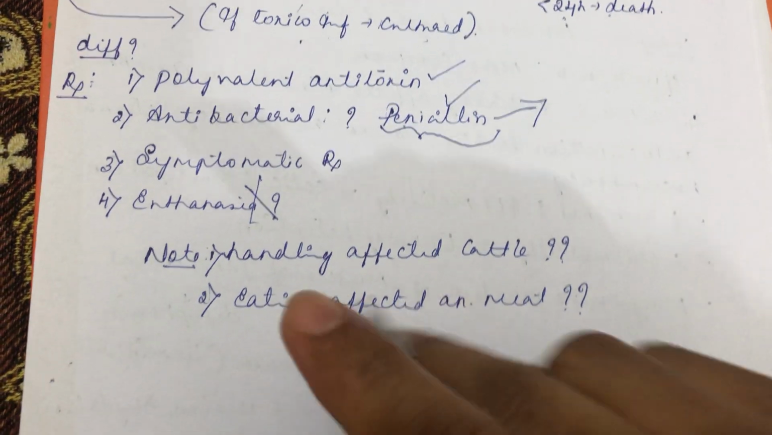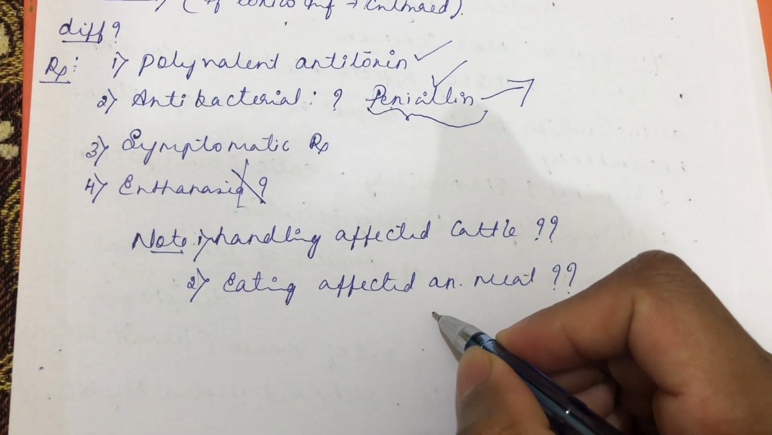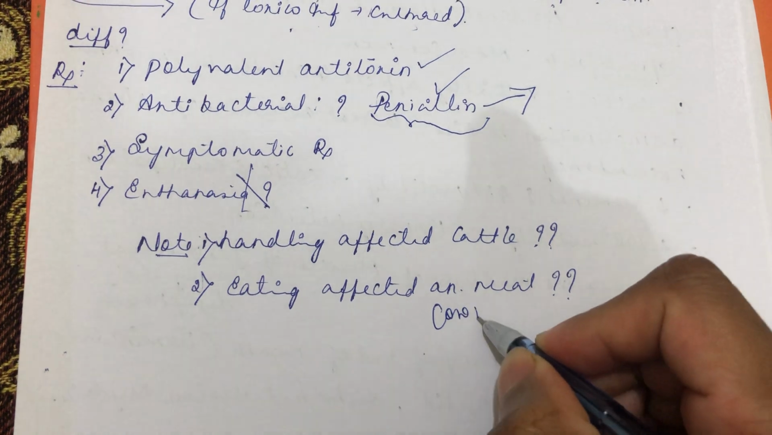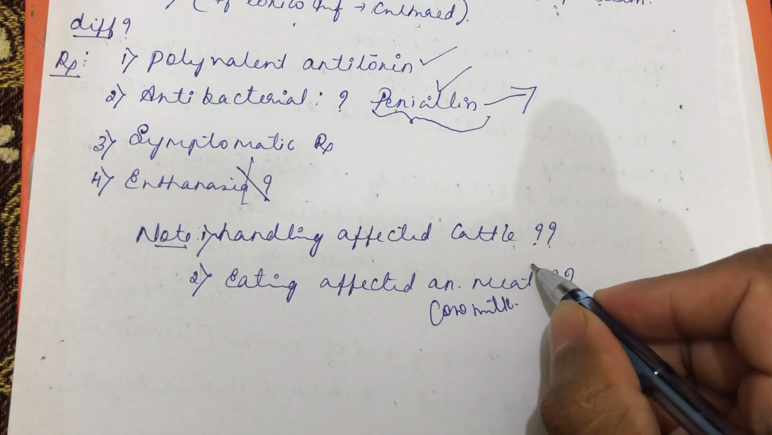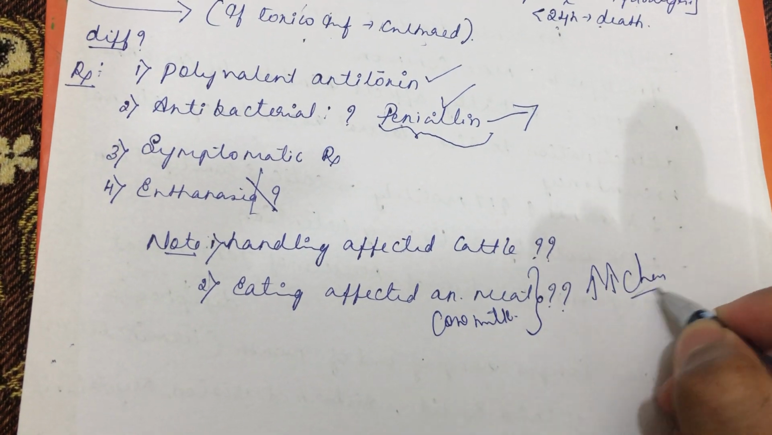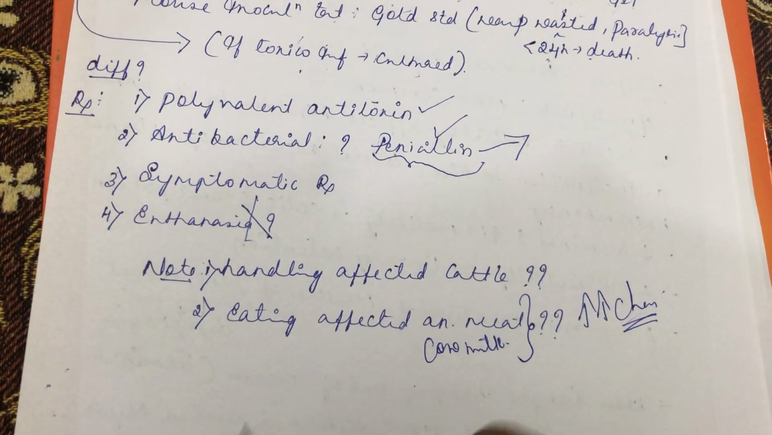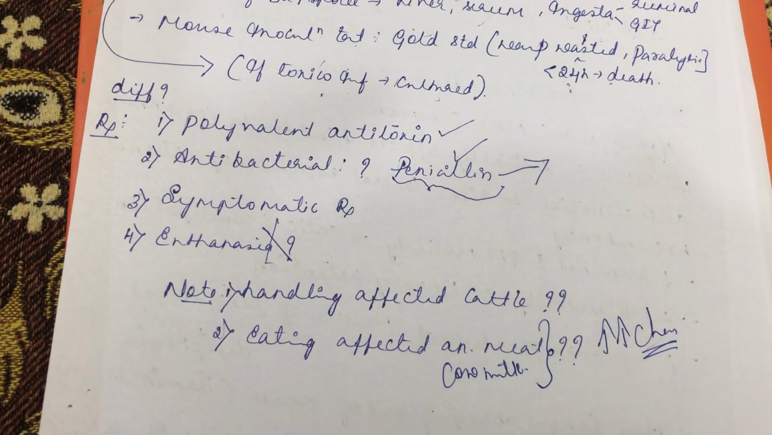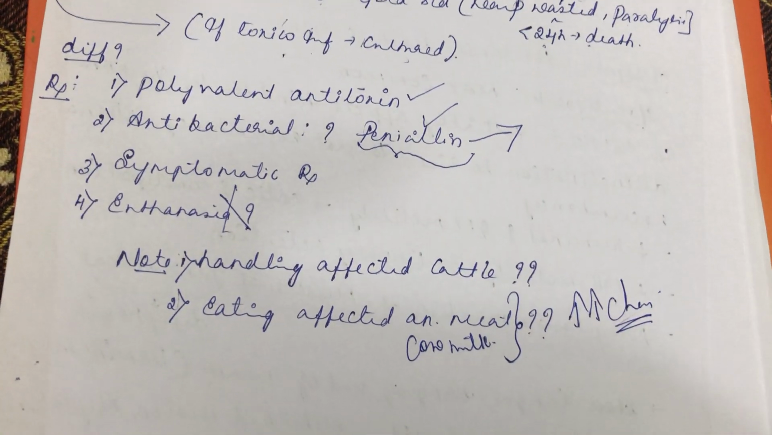Eating affected animal meat or drinking cow milk, will it lead to botulinum toxicity? More chances. So increased chances of botulinum toxicity. Okay, so this is about botulinum toxicity. In the next video, we will take up tetanus toxicity.